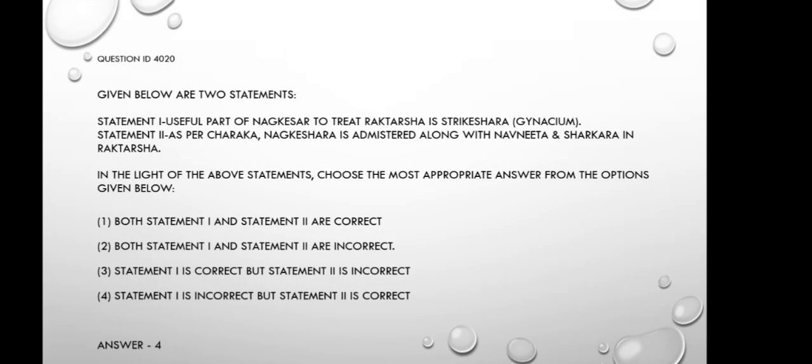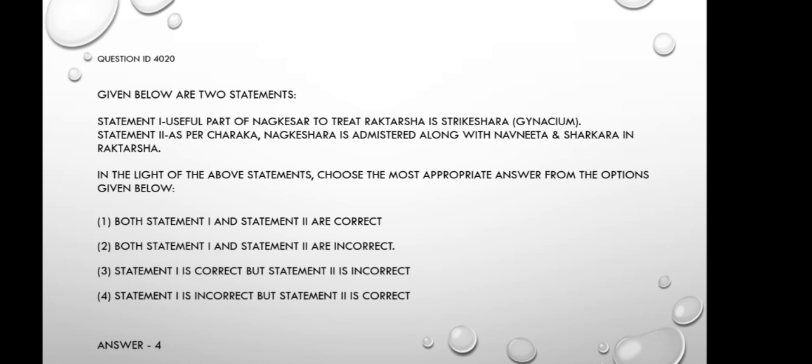Now question number 20. Given below are two statements. Statement 1. Useful part of Nagakesara to treat Raktarsha is Strikesara, gynecium. Statement 2. As per Charaka, Nagakesara is administered along with Navanita and Sharkara in Raktarsha. In the light of the above statements, choose the most appropriate answer from the options given below. Option 1, both statements are correct. Option 2, both statements are incorrect. Option 3, statement 1 is correct but statement 2 is incorrect. Option 4, statement 1 is incorrect but statement 2 is correct.